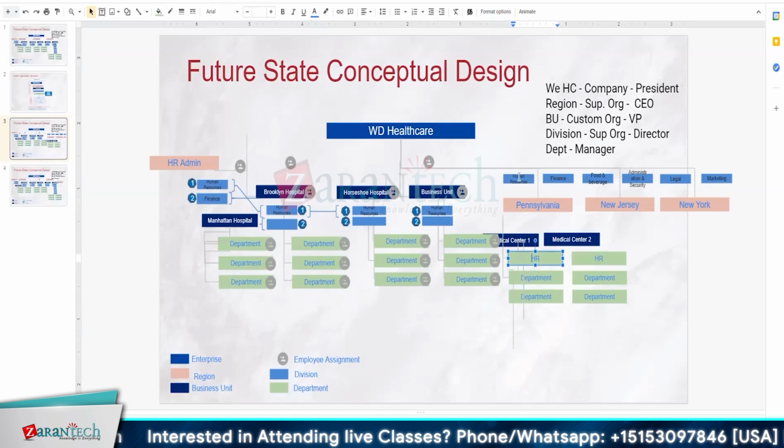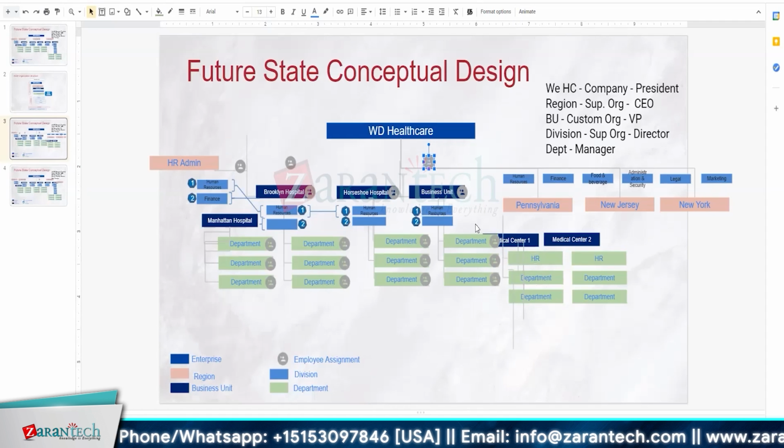So the HR head will be there at the top level, and they have full rights to hire people across the region. For example, in Pennsylvania Medical Center 1, if they want to replace one HR admin, they can do it. Yeah, and the Pennsylvania HR admin will have access to the Pennsylvania region only. The Pennsylvania finance department would have access to Pennsylvania region only, all the hospitals under Pennsylvania or a specific hospital under Pennsylvania.